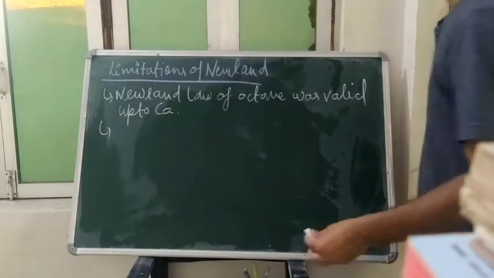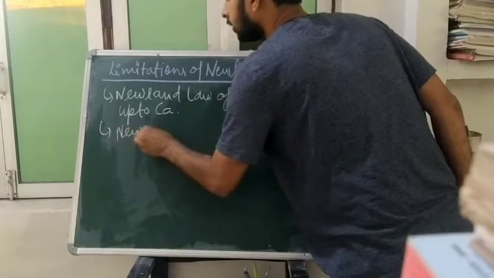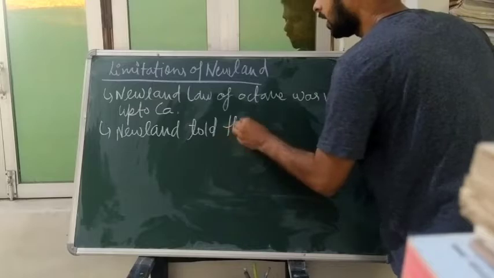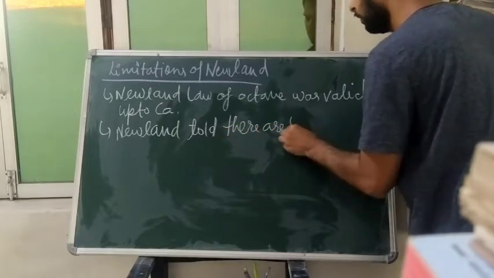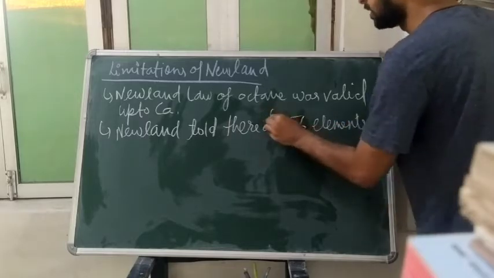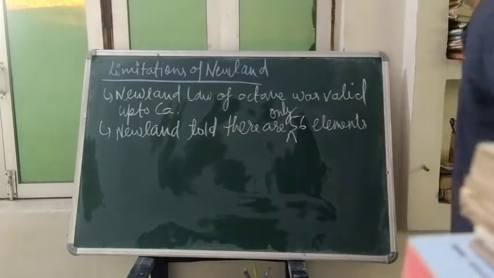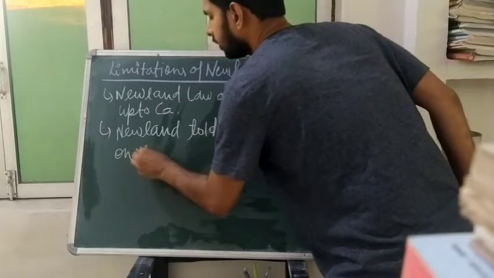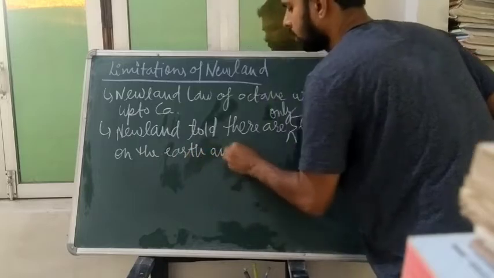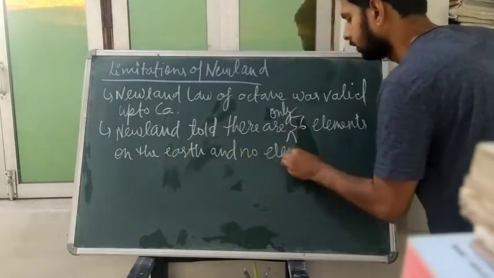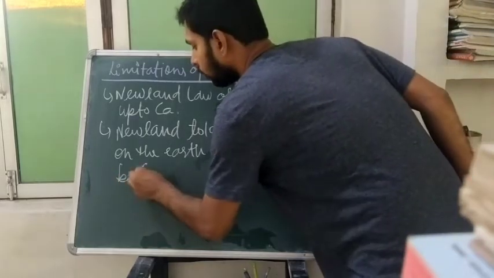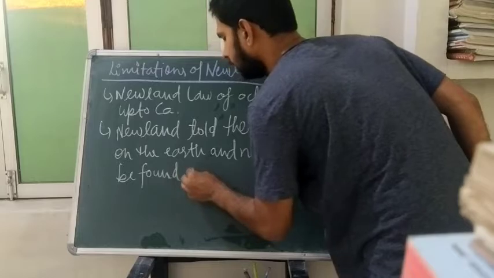Second limitation, Newlands told there are 56 elements, only 56 elements on the earth, and no element will be found in future.